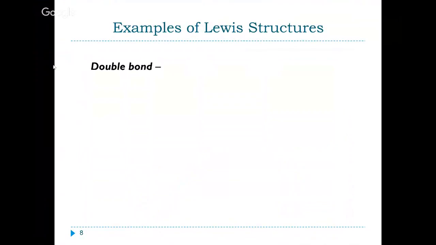So some examples of Lewis structures: we've seen things with single bonds like in water and in the element fluorine, right? Diatomic molecule. So carbon dioxide forms a double bond, which means that carbon is sharing 2 pairs of electrons with each oxygen atom here. And we see then that oxygen ends up with 8 electrons because it has 2 lone pairs and 2 bonded pairs. And carbon has 8 electrons as well because it has formed 4 bonds. And we see this as 2 double bonds. So everybody has their 8 electrons and is happy.